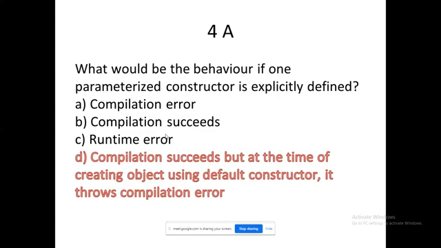So compilation will succeed, but after compilation these constructors will get into an ambiguity state: the default constructor as well as the parameterized constructor. Which one is going to execute now? What is the order of priority? They will get confused. By that it will throw a compilation error, like they mentioned. It will throw an exception.